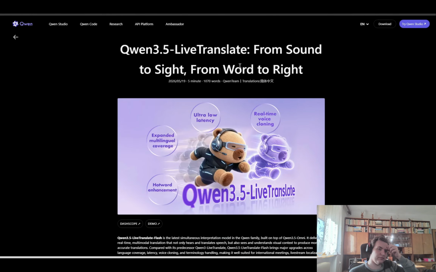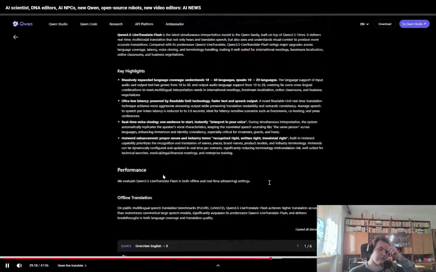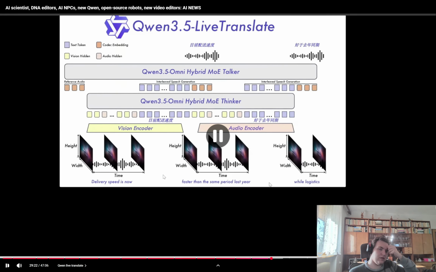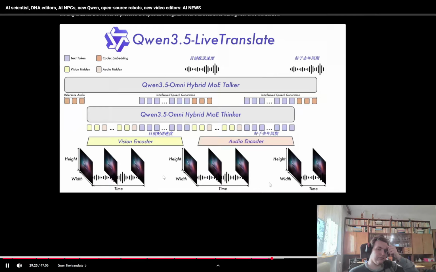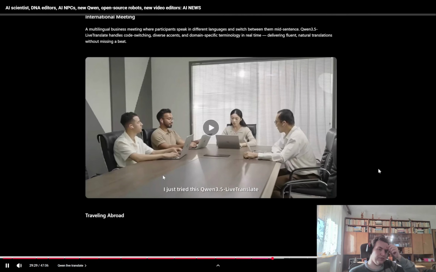And they're not done cooking, so they also released Qwen 3.5 Live Translate this week. As the name implies, this is a real-time translation model, but what makes it different is it doesn't just listen to speech. It also uses visual context. So instead of only hearing words and translating them, it can see what's happening and use that extra context to produce a better translation.